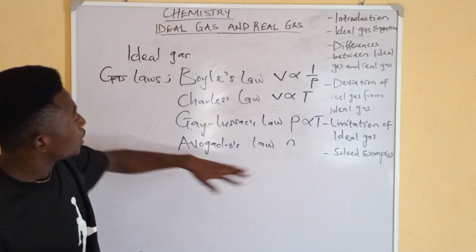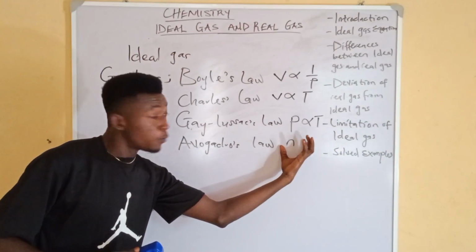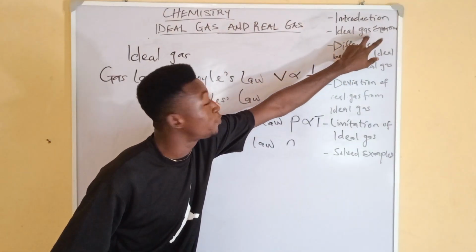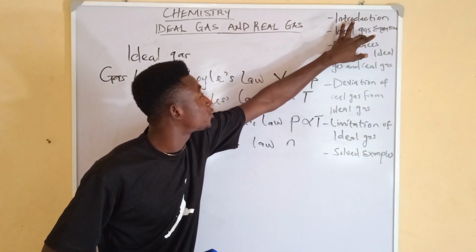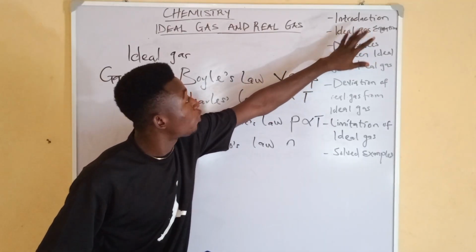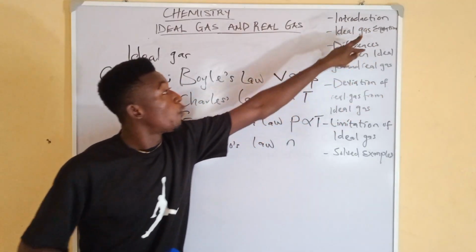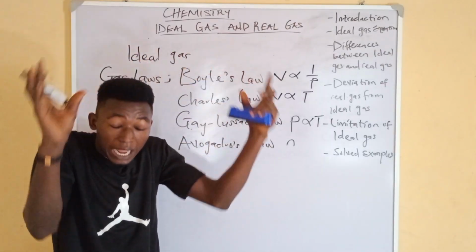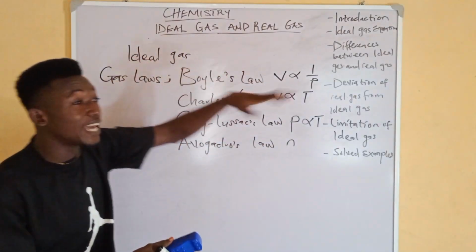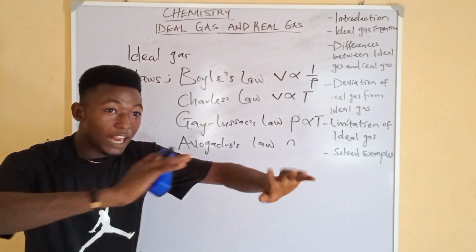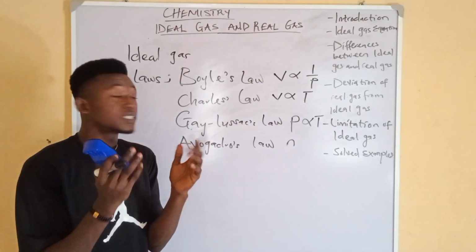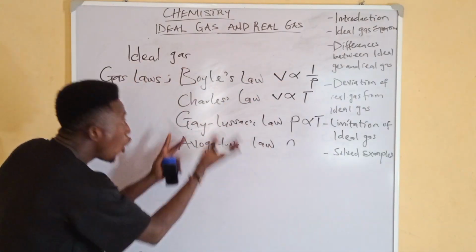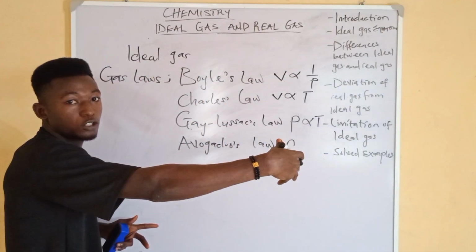All right. So here we are going to combine all the parameters, and that is how we are going to generate our ideal gas equation. Is that clear? Some people call it the ideal gas law, others the ideal gas equation. The equation is the one that combines the parameters of the gas laws together. But when you say the ideal gas law, it is just like a general law, an overview of the law. So the ideal gas equation is just a single equation that combines all the ideal gas laws. Do you understand now? All right.